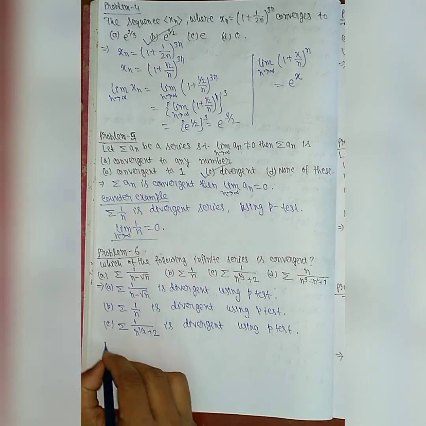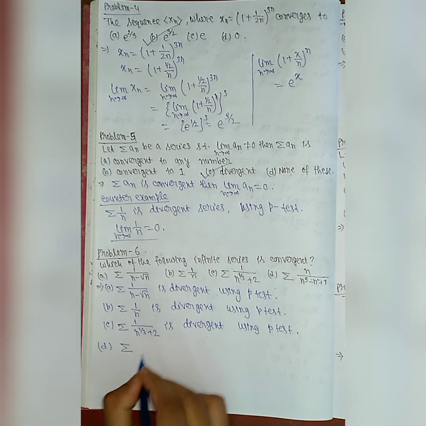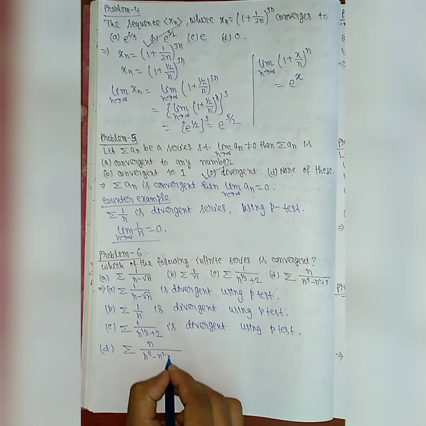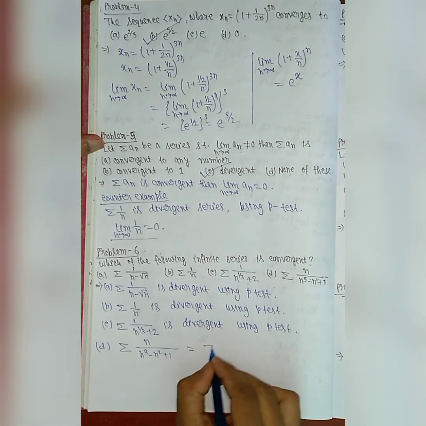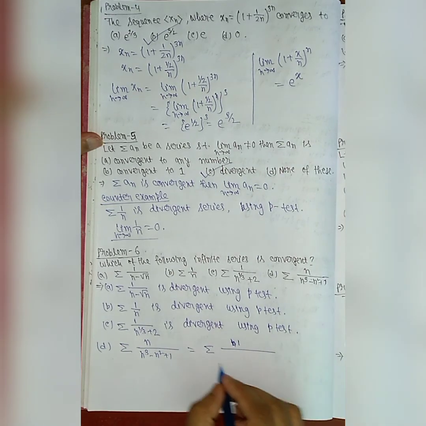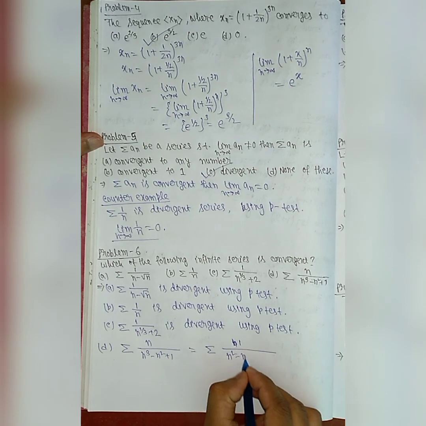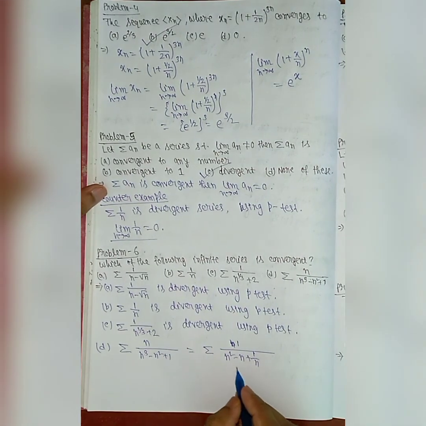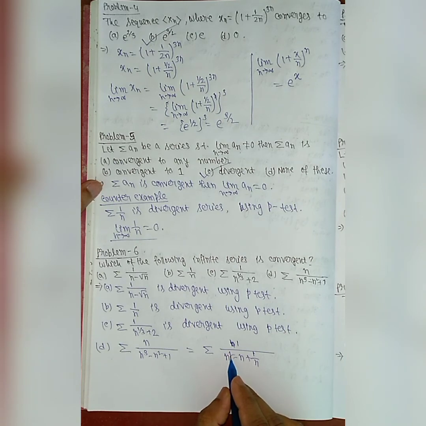Now for the case of option D, we get the series n divided by (n cube minus n square plus 1). So if we divide by the lower n, it comes as 1 by (n square minus n plus 1) by n. So this series is convergent, since here the power of n is greater than 1.